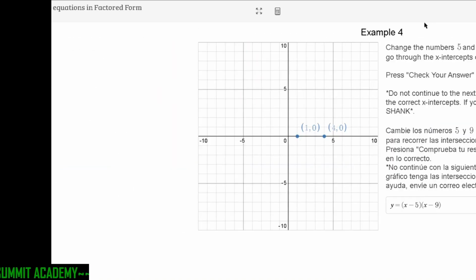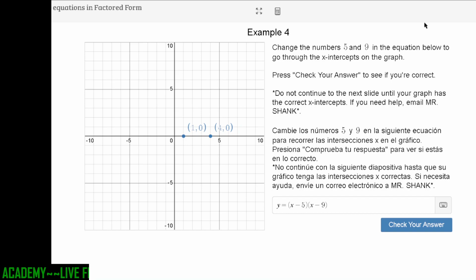Example 2, 3 are just like that. And for number 4, it says change the numbers in your equation. So now we're going from the graph to the equation, we're trying to figure out, okay, what should our equation be? So for example, if we say I need to change the numbers 5 and 9 in my equation so it matches up with those x-intercepts.